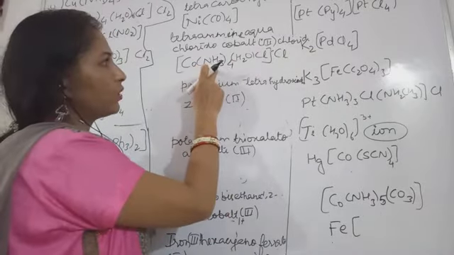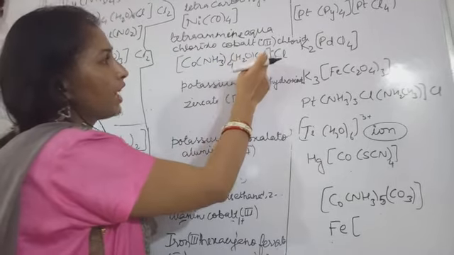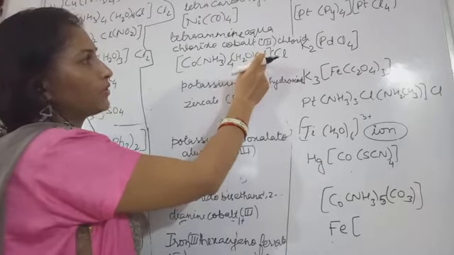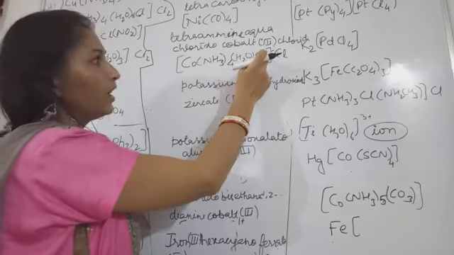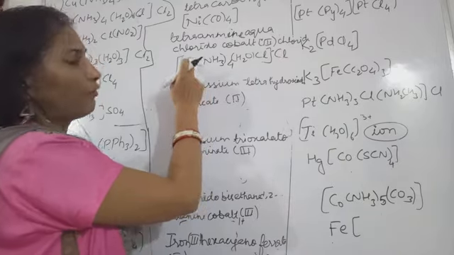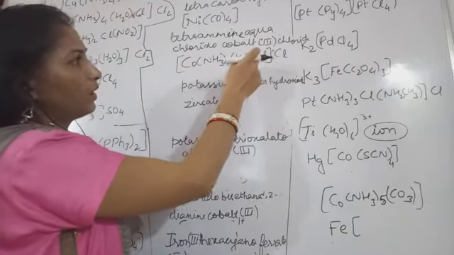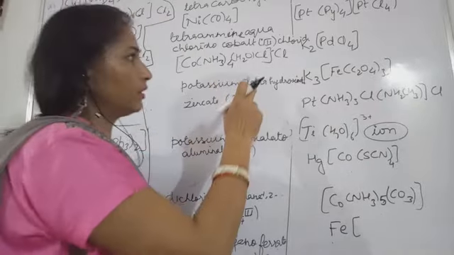In this case, ammonia has 0 charge. H2O also has 0 charge. The charge is because of this -1. This chlorine possesses -1. So cobalt will have oxidation state +3. So +3 -1, this will be plus.